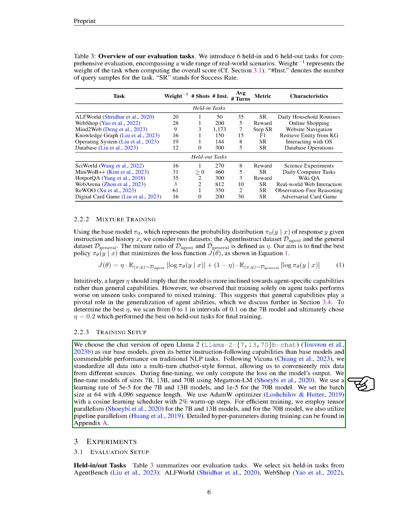We fine-tune models of sizes 7B, 13B, and 70B using Megatron-LM. We use a learning rate of 5e-5 for the 7B and 13B models, and 1e-5 for the 70B model. We set the batch size at 64 with a sequence length of 4096. We use the AdamW optimizer with a cosine learning scheduler with 2% warm-up steps. For efficient training, we use tensor parallelism for the 7B and 13B models, and pipeline parallelism for the 70B model.